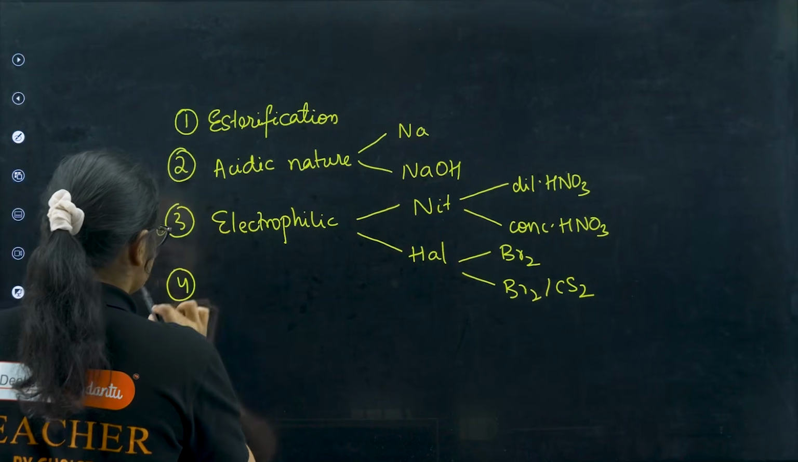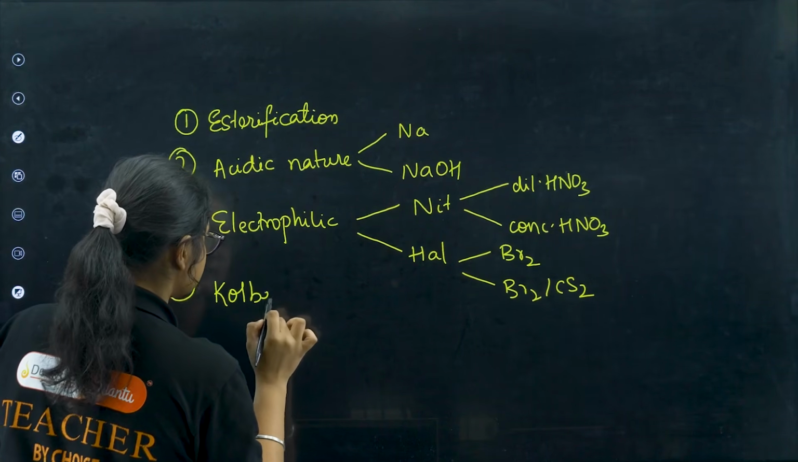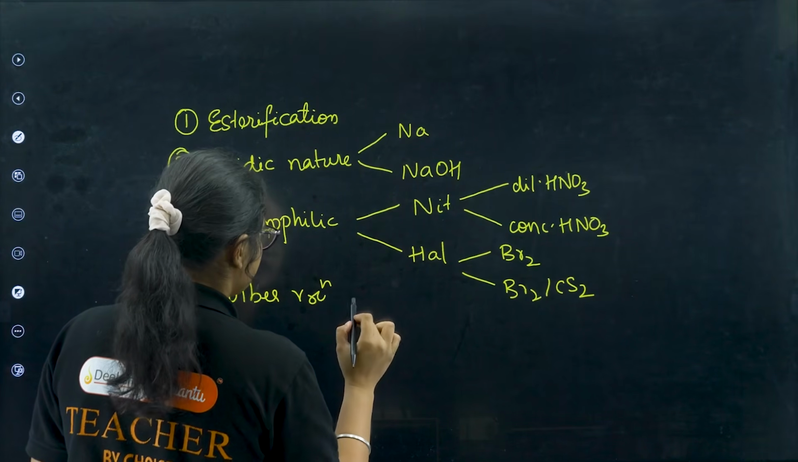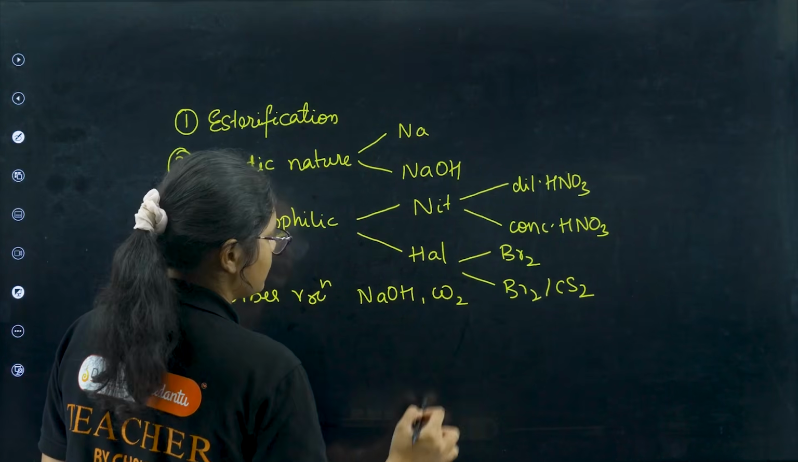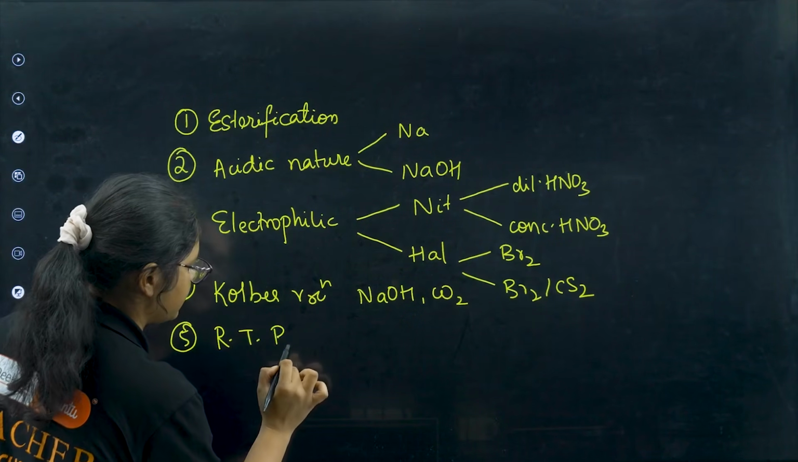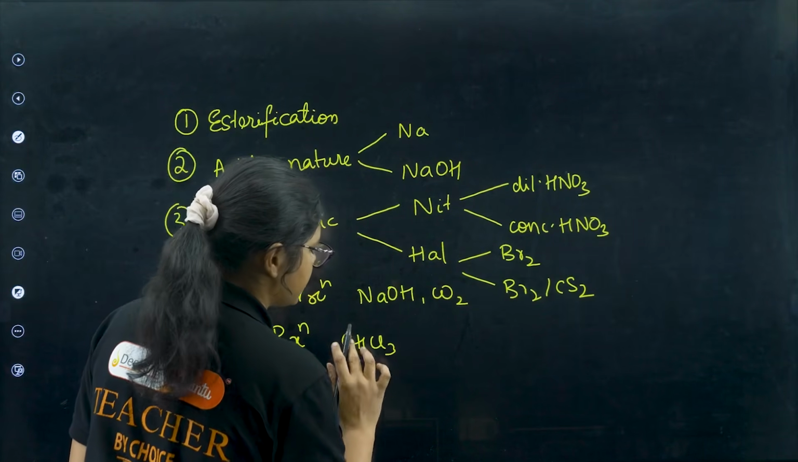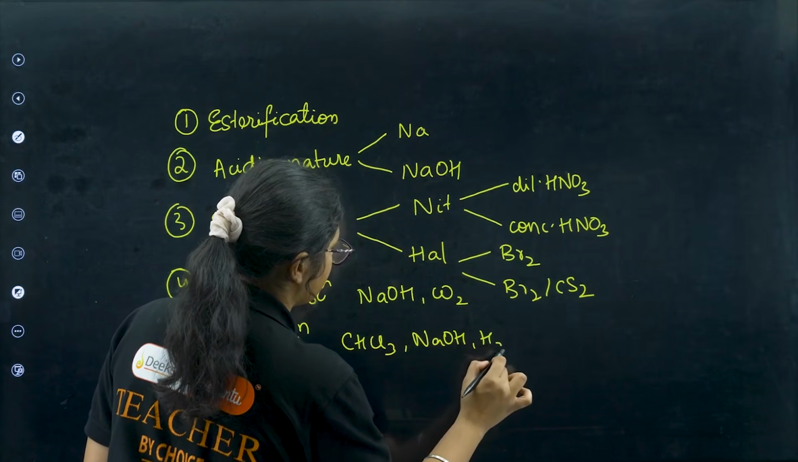Next, coming to the 4th reaction, it is Kolbe's reaction. This is a name reaction, so I should remember this one. So what is used here? It is first treated with NaOH, then it is treated with CO2. Next, the 5th one is your Reimer-Tiemann reaction. Here I am treating it with CHCl3, then with NaOH, and then I am doing hydrolysis.